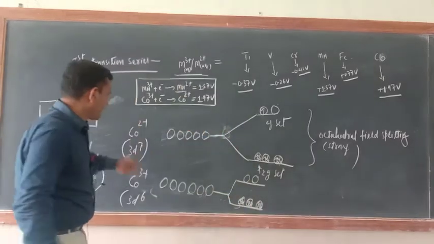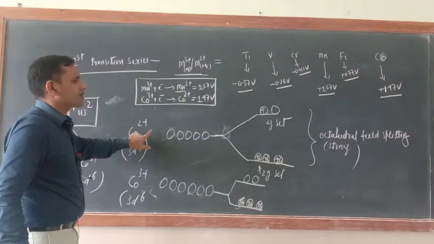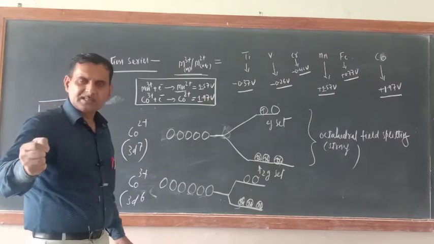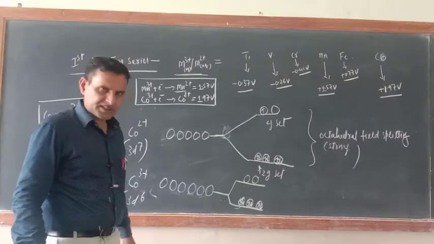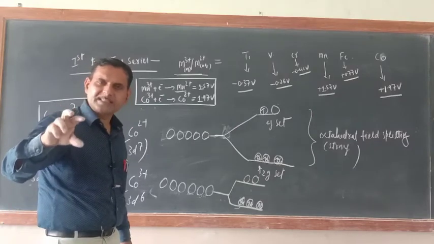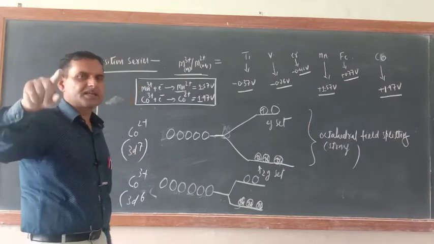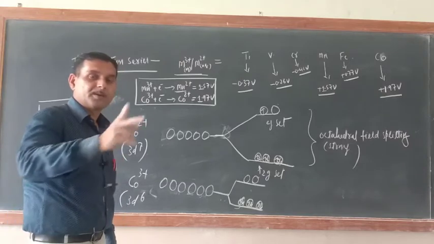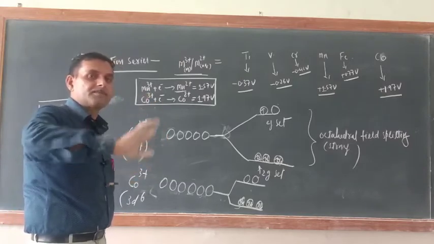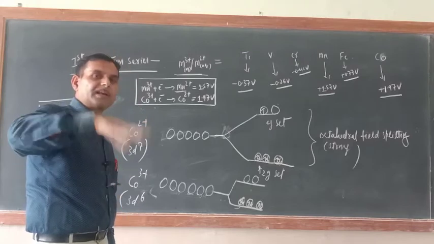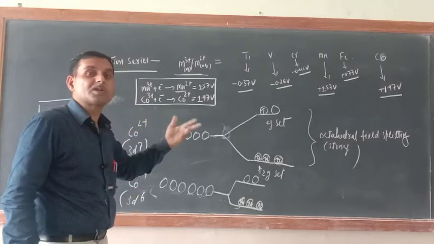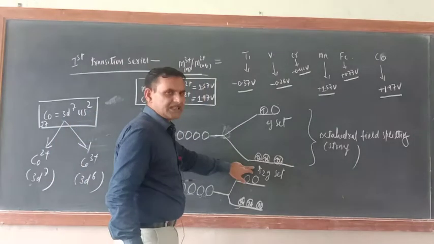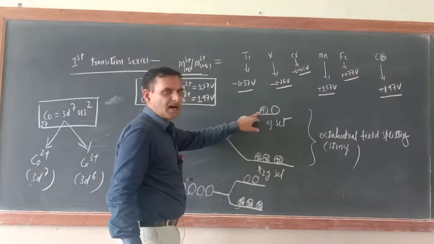Now just see why Co2+ is more stable. That is the question. Try to understand. When electrons are occupying the orbitals, there is a concept of exchange energy. Last year I explained the exceptional electronic configuration of copper and chromium. When electrons keep on filling the orbitals, some amount of energy is released and the orbitals become more stable. So in this case, T2g is fully filled and Eg is occupied by 1 electron.